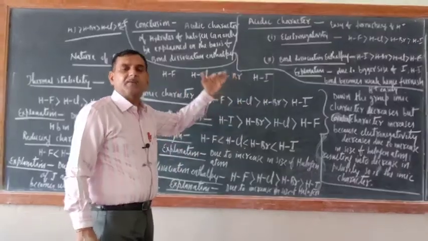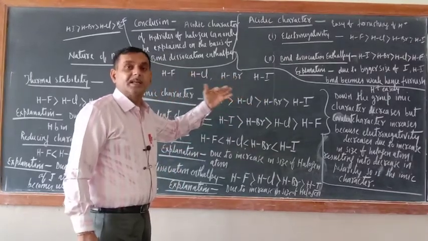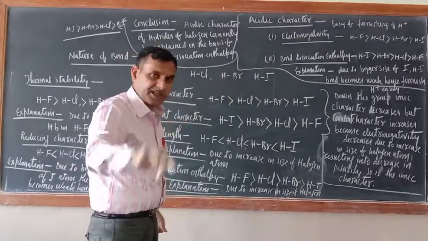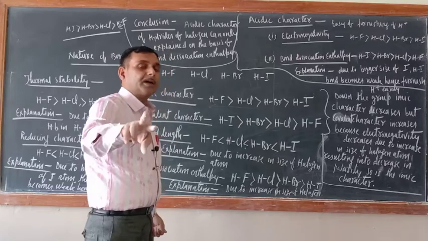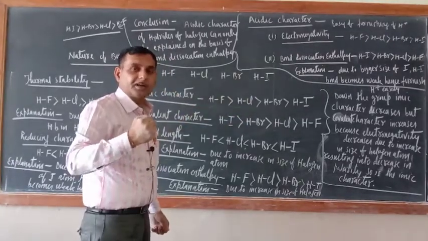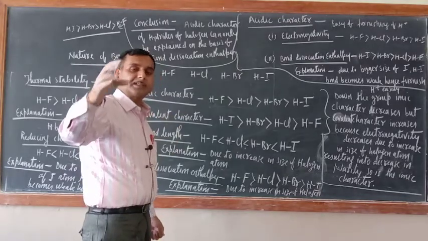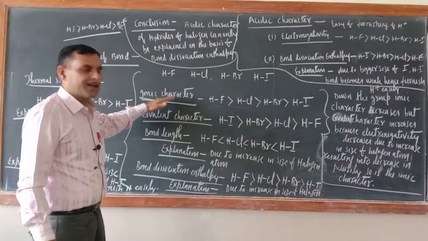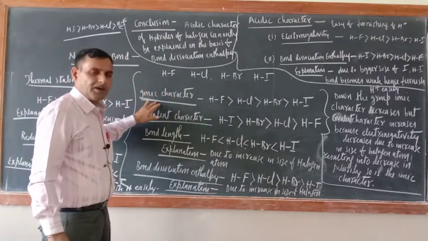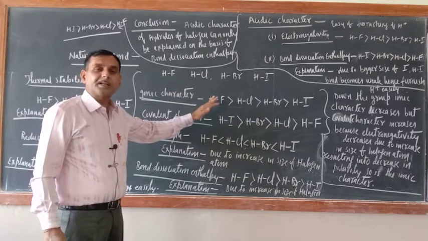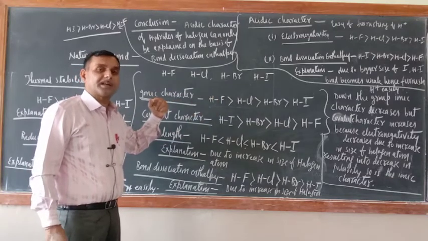As the size of halogen atom increases, their tendency to gain electron decreases. And in ionic compound, what should be there? One should give electron, other should take electron. So when the size of halogen increases, their tendency to gain electron decreases. That is why ionic character decreases. Now opposite of ionic character is covalent character. So down the group, ionic character decreases, it means covalent character increases.